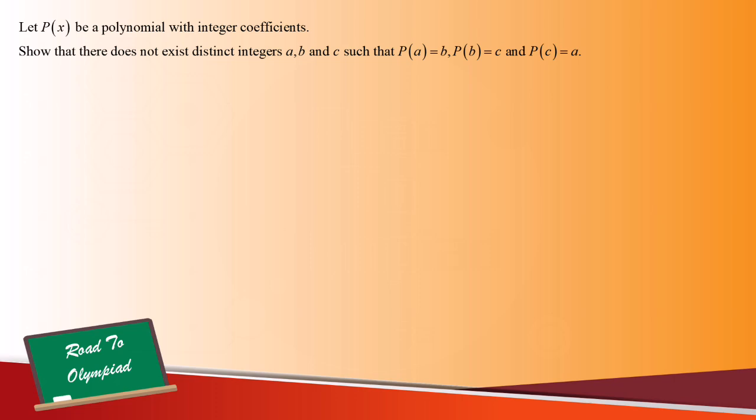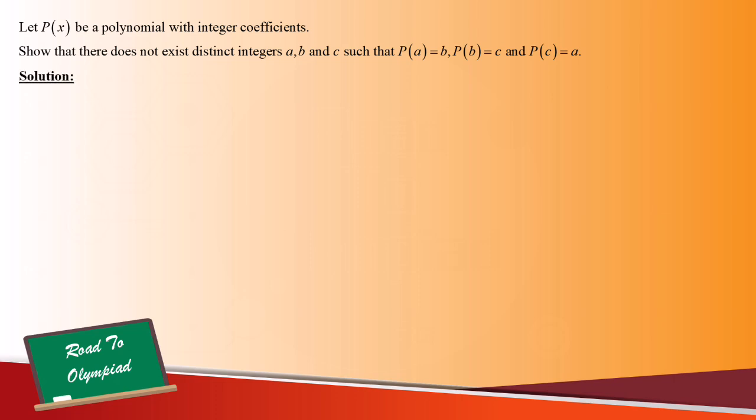It should be pretty common that a polynomial can take on any value. However, today we are going to prove that we cannot find integers so that the conditions mentioned in the problem can be achieved. As usual, to do a non-existence proof, we are going to use proof by contradiction. Pause the video if you would like to give this problem a try, and when you are ready, keep watching to learn how to solve it.